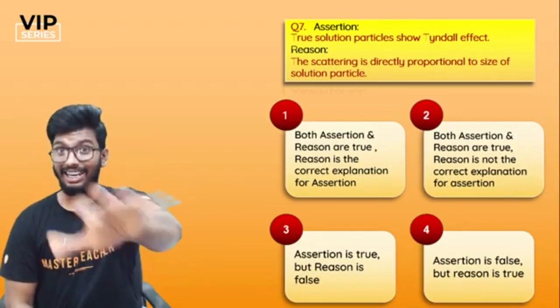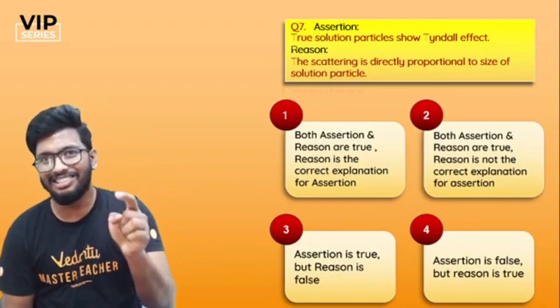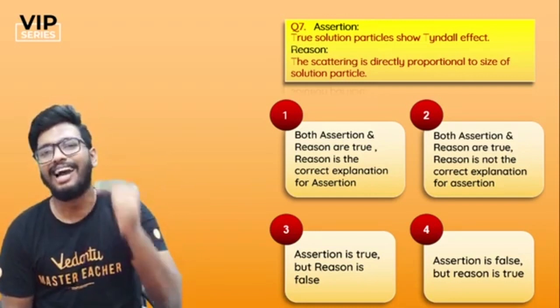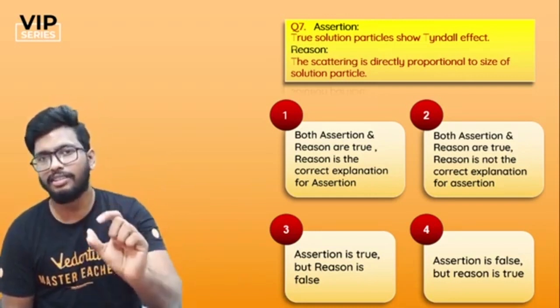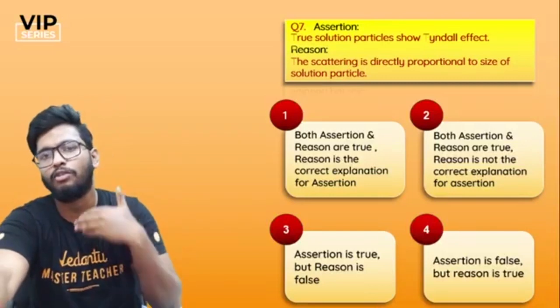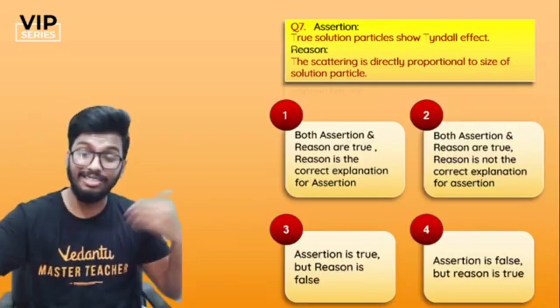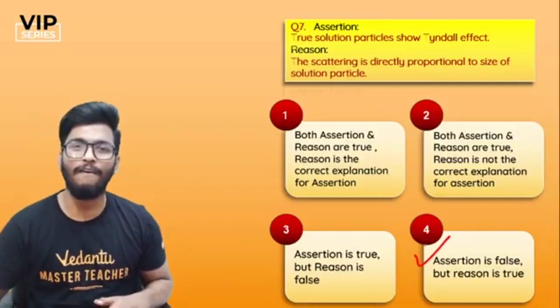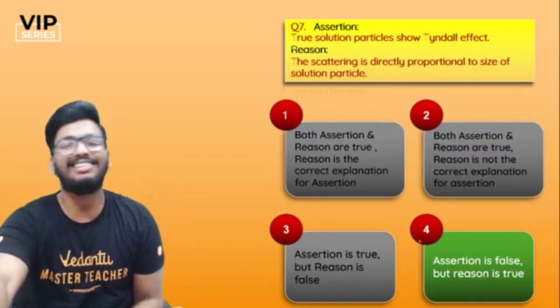And yes, the reason is correct. Even though the assertion is false, the reason is correct, because yes, scattering is directly proportional to the size of the particles. If the size of the particles is bigger, then the scattering of light would also be much more significant. So yes, guys, the right answer to this question is option number 4. Assertion is false, but the reason is true.